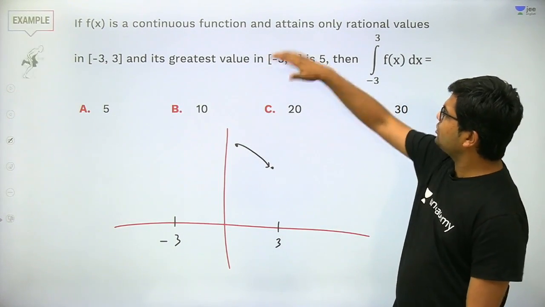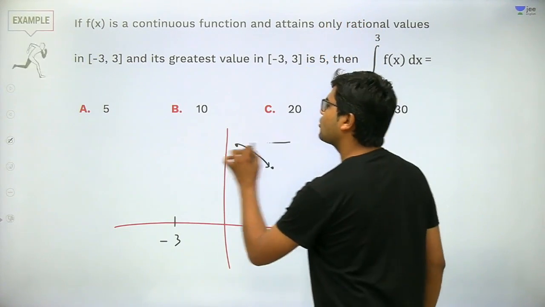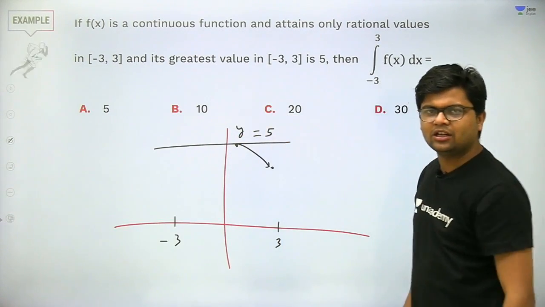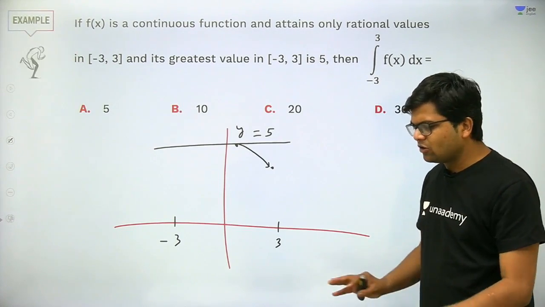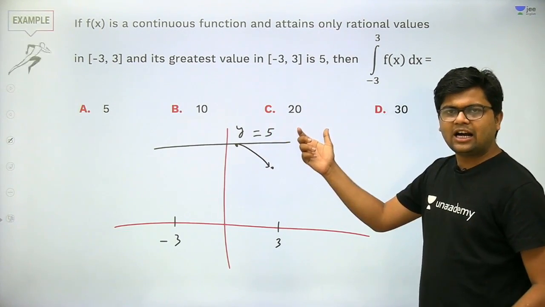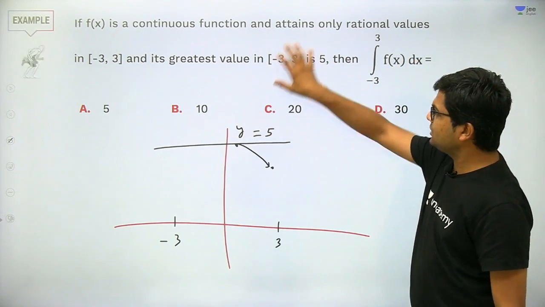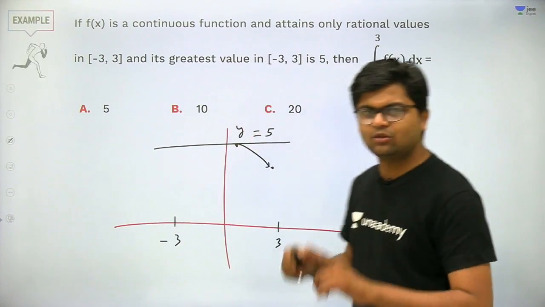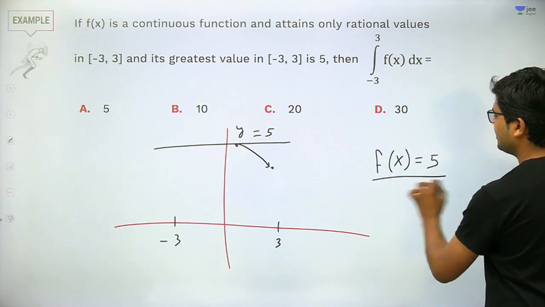Therefore, for a function to have only rational values, it means that this function will remain constant, which is y equal to 5. It will remain at this value only, because this value is rational and I have to take only rational values, so I cannot move even an inch from this point. If I move from 5 to 5.1, I will take infinite rational values in the meanwhile. Therefore, from this statement I conclude that this is a constant function, which is f(x) is equal to 5. So from here we can conclude that f(x) is a constant function 5.